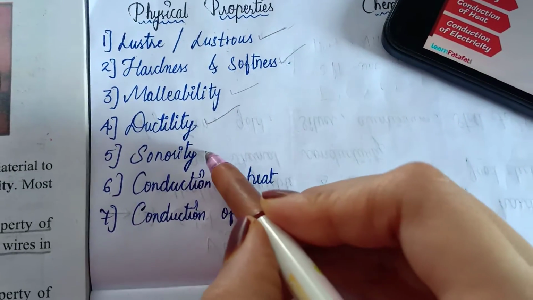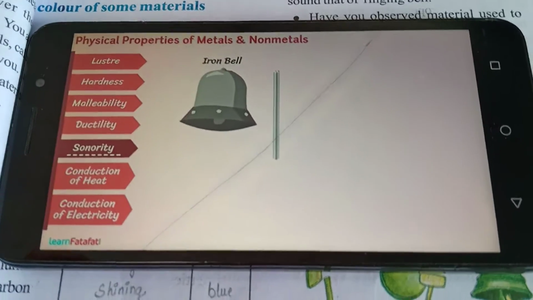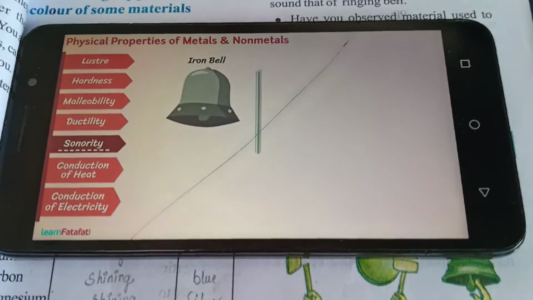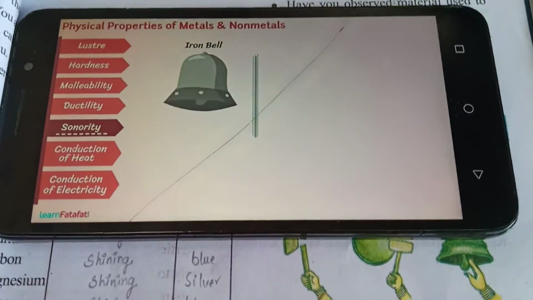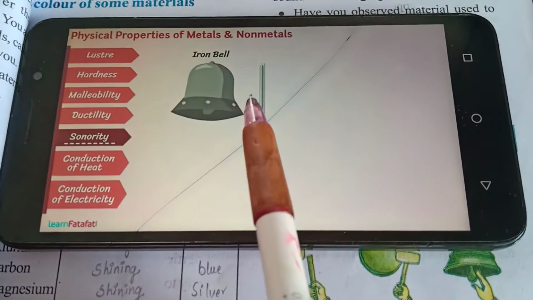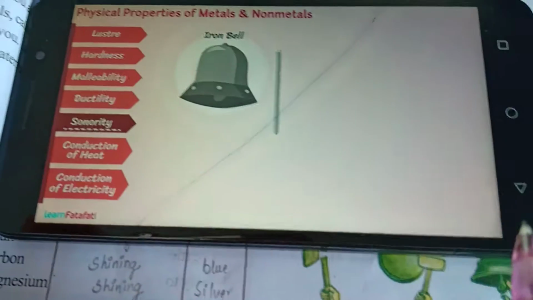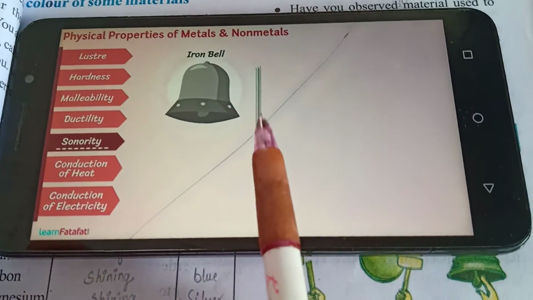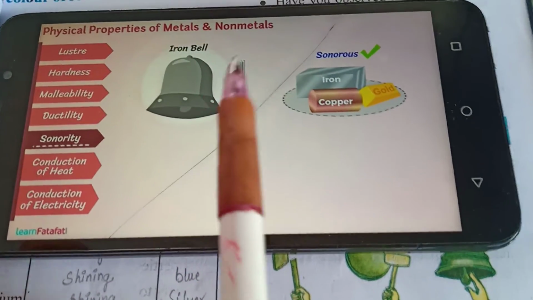Next we have sonority. What is meant by sonority? Sonority means producing sound. It is the property of producing a singing or ringing sound when a hard substance is beaten. When a hard substance is beaten, it will create a tonnn sound, right?